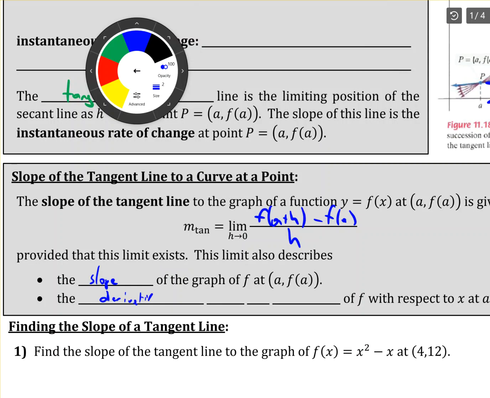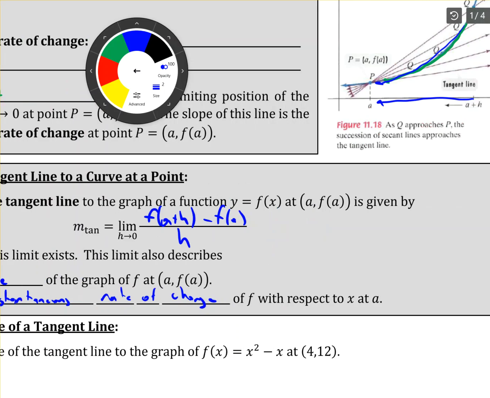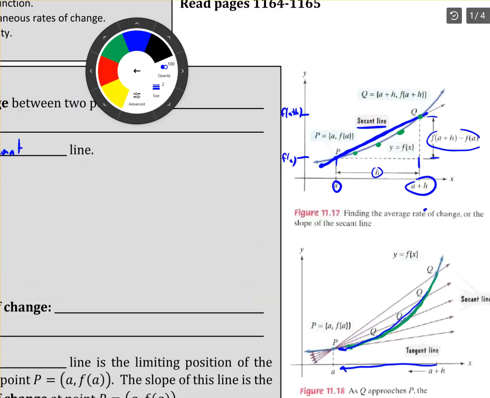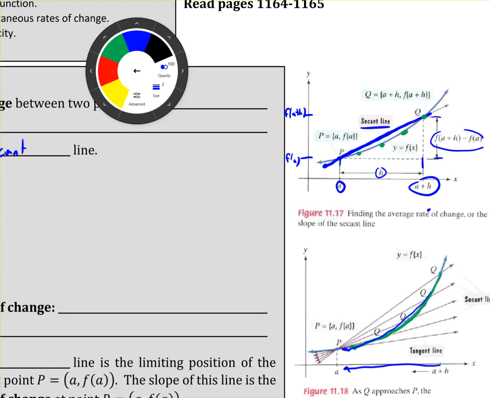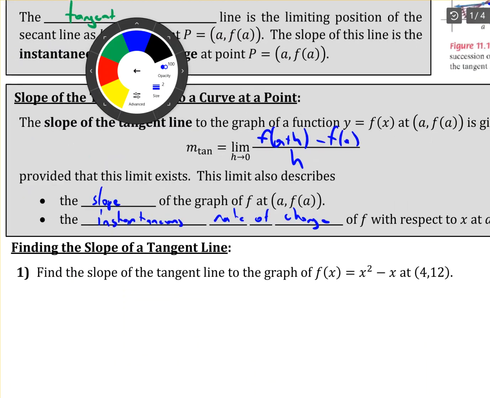Actually, before we introduce that term derivative, what we're looking for is the instantaneous rate of change. The secant line gives me my average rate of change. The tangent line gives me my instantaneous rate of change.